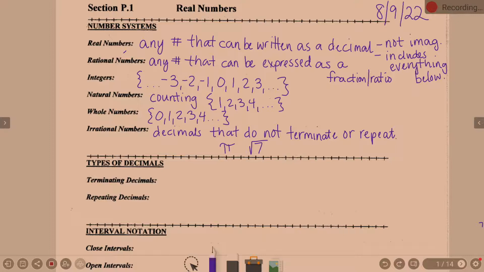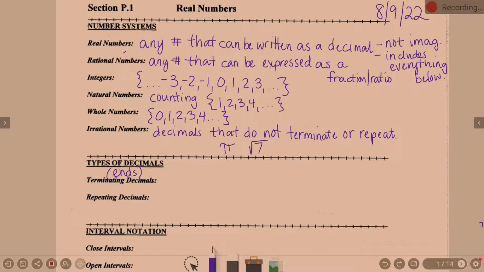Words you've heard, right? It's just terminology we've got to remember. Types of decimals. We've talked about these, but let's make sure we understand. Terminating, I've used that word today. What's a terminating decimal? Okay, a decimal that ends. I'm just going to put ends right there.